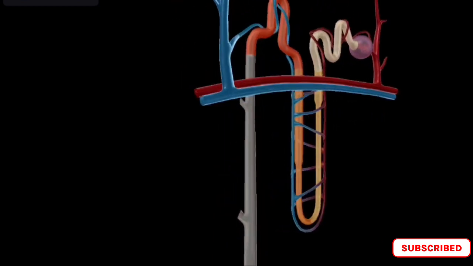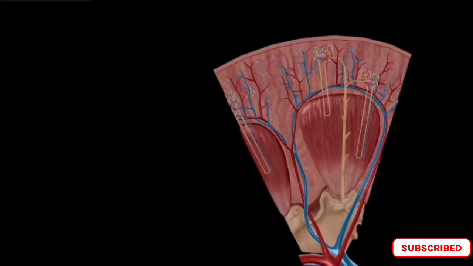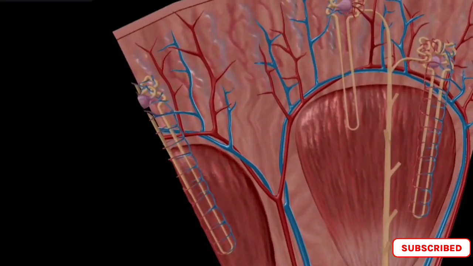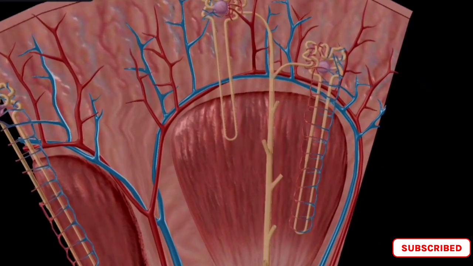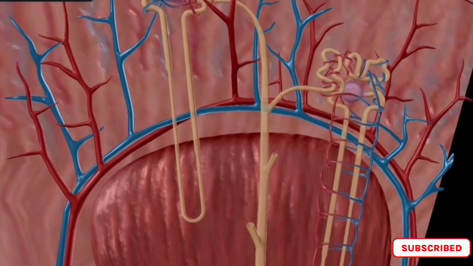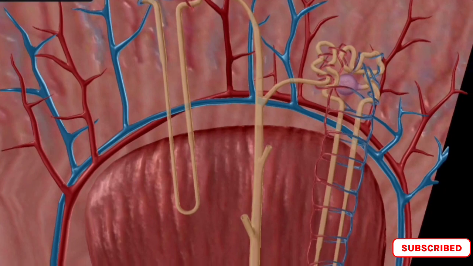After the urine is formed in the nephrons, it travels down the collecting ducts, which are long tubules that run through the medulla and into the renal pelvis. The collecting ducts merge together to form larger tubes called the renal papillae. The renal papillae drain into the minor calyx, which then merge to form the major calyx.